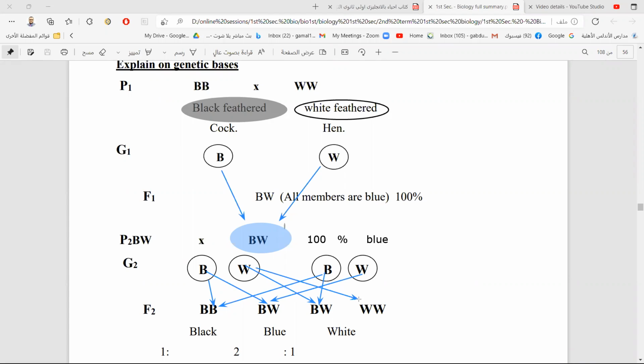Finally, we have WW. We have the percentage 1 to 2 to 1: 1 black, 2 blue, and finally 1 white. This percentage is different from the percentage of Mendelian inheritance, which is 3 to 1.